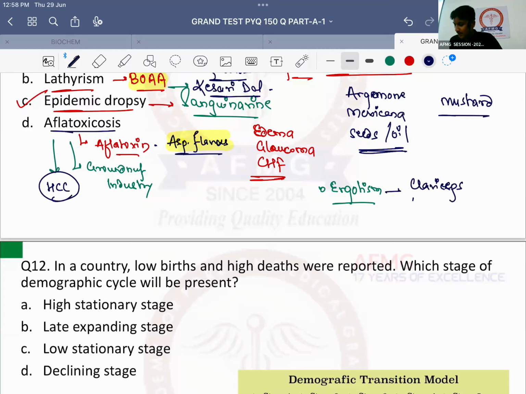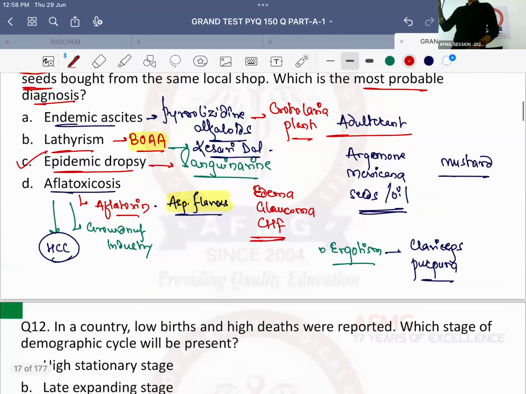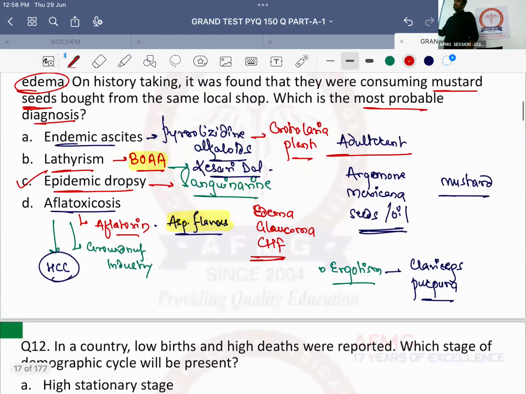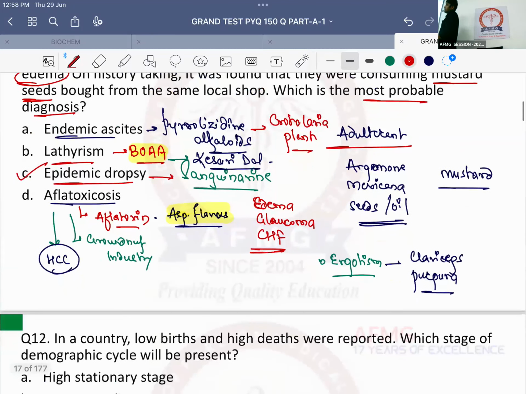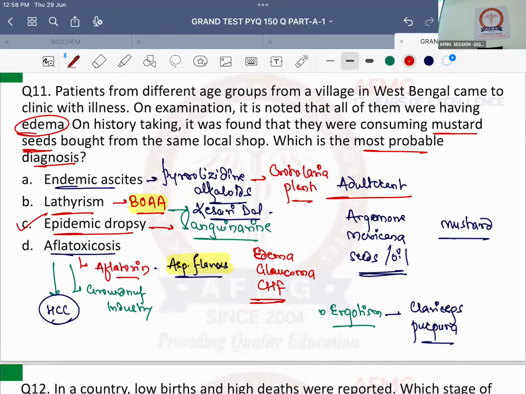Claviceps purpurea. It is derived from Claviceps purpurea, which will infect the grains. अगर तुम धान या grain जमा करके रखते हो, उसमें infection होगा Claviceps purpurea का, and that causes ergotism in the patient. ठीक है? तो जल्दी से एक बार adulteration diseases, fixed एक question in 4-5 में से. Fix एक. This is a sure short question of your exam. ठीक है? हर exam में जाके देख सकते हो. Every time there's one question from PSM from this adulteration disorders itself.